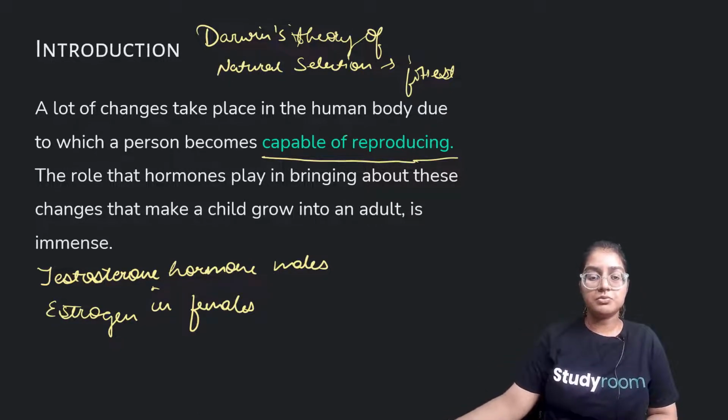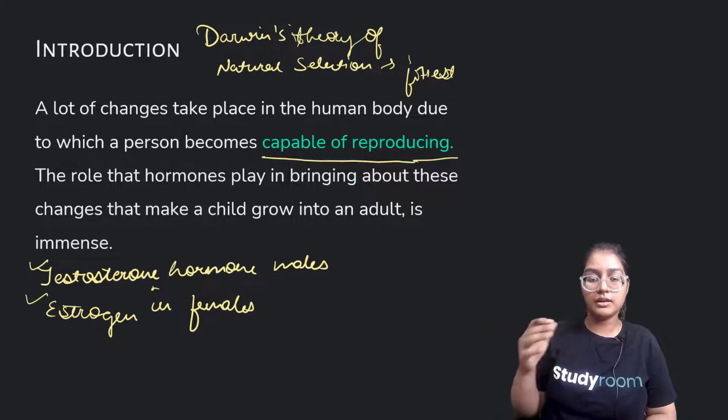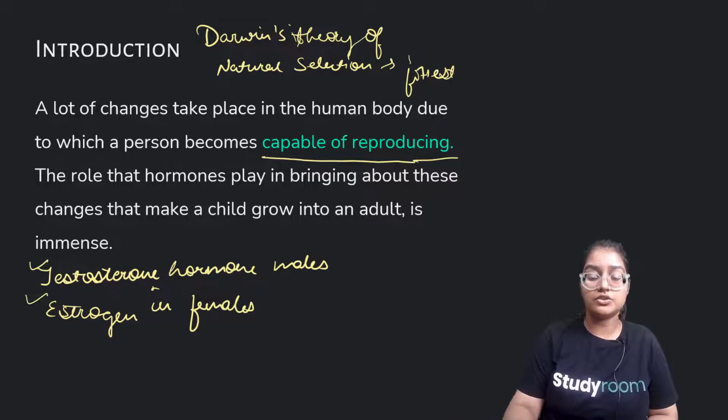So when we reach the age of puberty, we experience certain changes in our body. Those changes are there because they are making us capable of reproducing. The role that hormones play in bringing about these changes that make a child grow into an adult is immense. In males there is testosterone, and in females there is estrogen. When we reach a certain stage of puberty, there is an increase in the release of testosterone in males and estrogen in females.